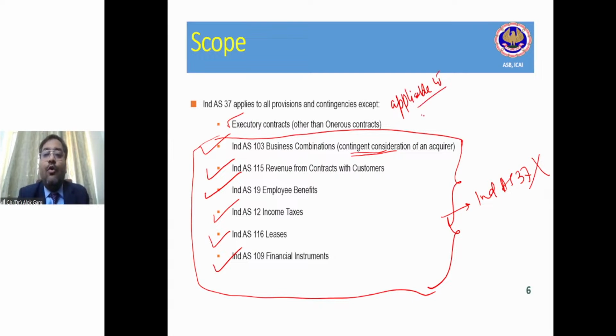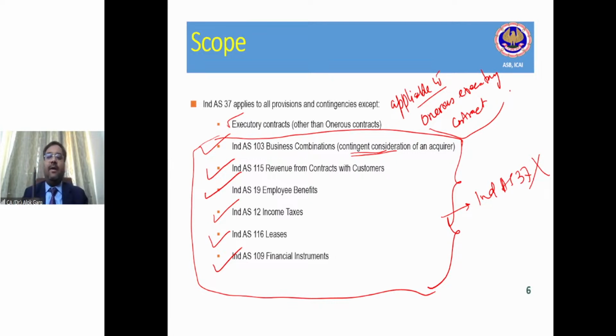to onerous executory contracts. What is meant by onerous? Onerous means loss making. If the executory contracts are loss making, in that case the provision has to be taken for those loss making executory contracts.